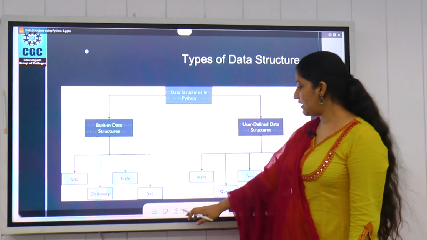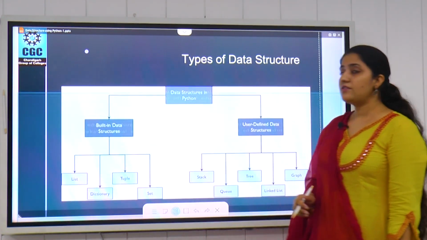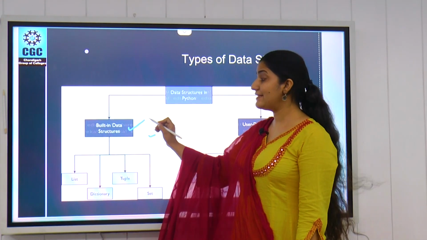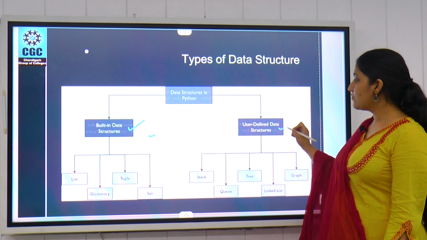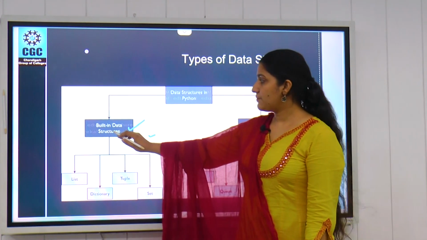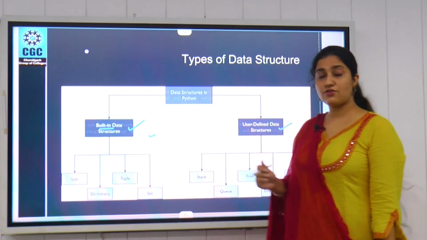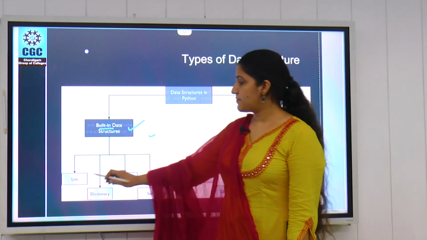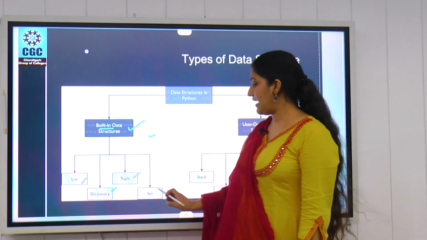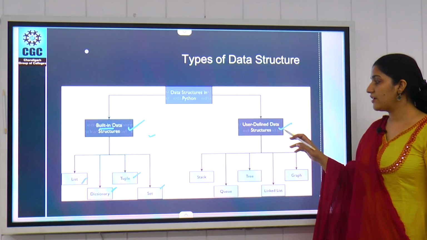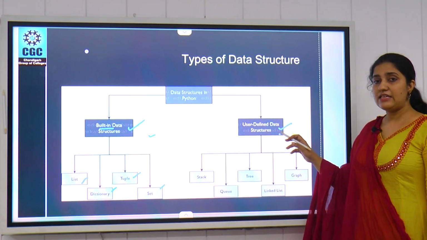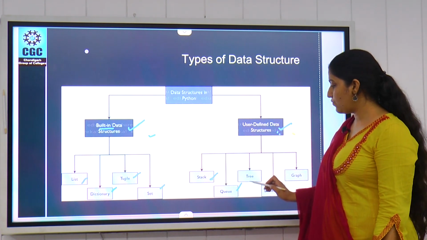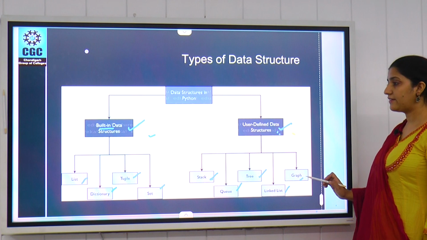So next we come to the types of data structure. When we talk about types of data structure, we have two types. One is built-in data structures, and second is user-defined data structures. As the name suggests, built-in means which is already available in the library of Python, and these are list, dictionary, tuple, and sets. But when we talk about user-defined data structures, that means these data structures can be defined by the user, and these are stacks, queues, trees, linked lists, and graphs.